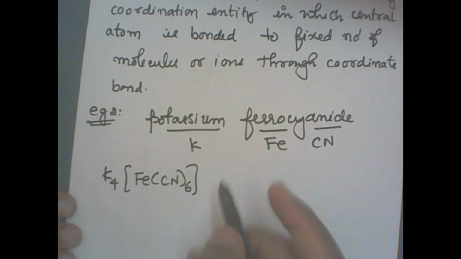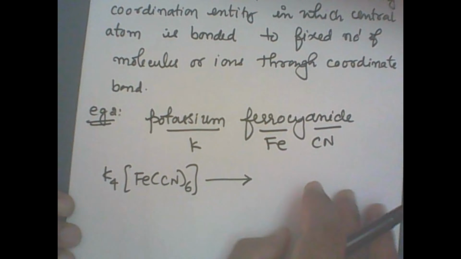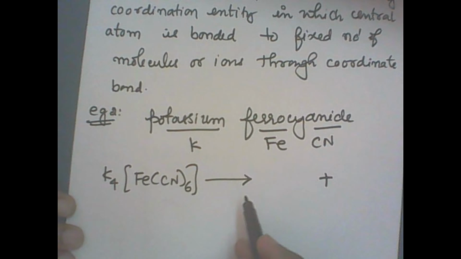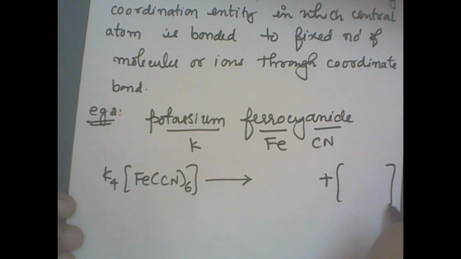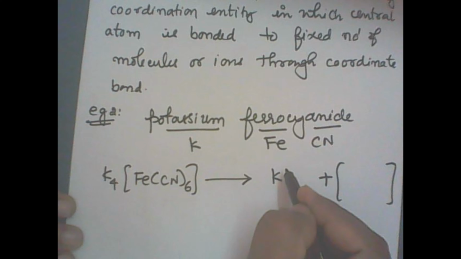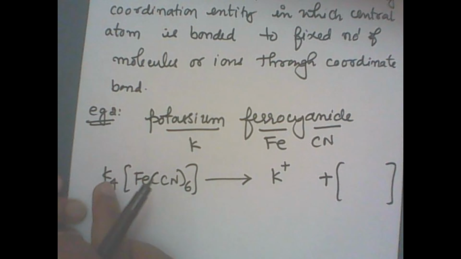Okay, all these are salts, correct? When dissolved in water, they should give cation and anion, right? Now here, I'll write the square bracket. Outside the square bracket, I have potassium K plus. How many potassiums are there? 4 potassiums are there, right?